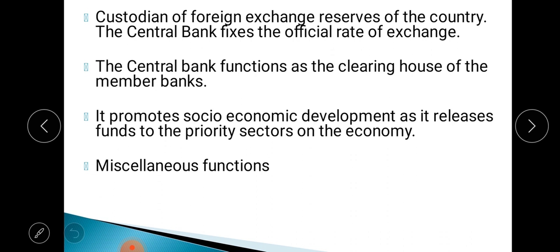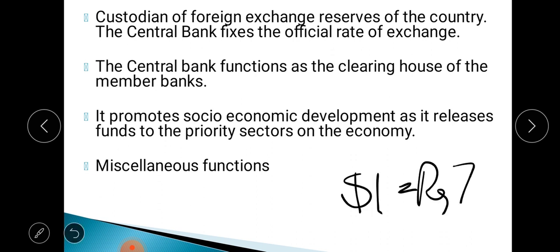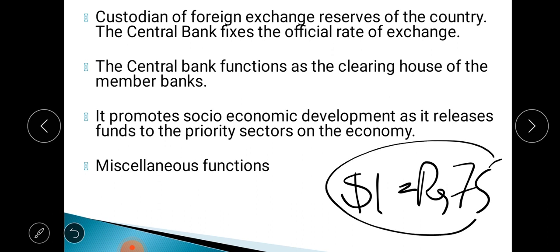And there is a rate at which these currencies are exchanged. That rate is also fixed by the RBI. Suppose what is the price of $1? Suppose rupees 75. This is called your exchange rate. At what price you can purchase one foreign currency, that is fixed by the RBI. So that is a very important role.